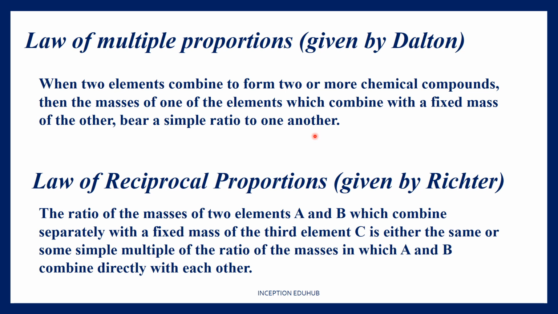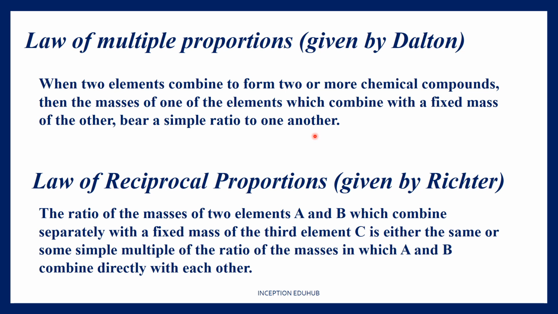For example, let's say sulfur forms two oxides, sulfur dioxide and sulfur trioxide. In sulfur dioxide, some 32 parts by mass of sulfur combine with 32 parts by mass of oxygen. But in sulfur trioxide, the mass of oxygen increases.